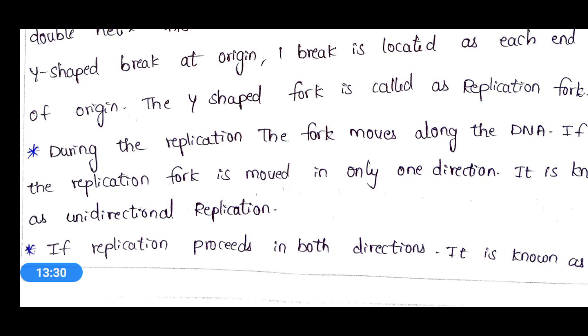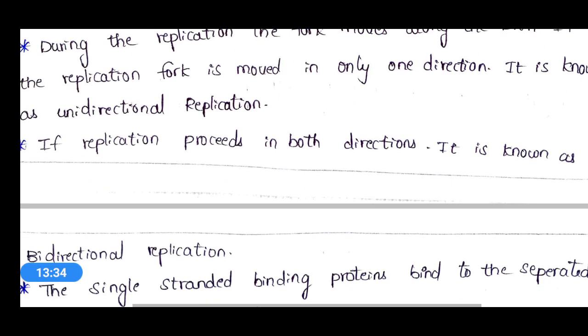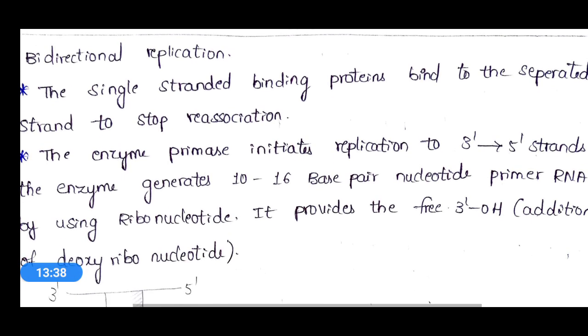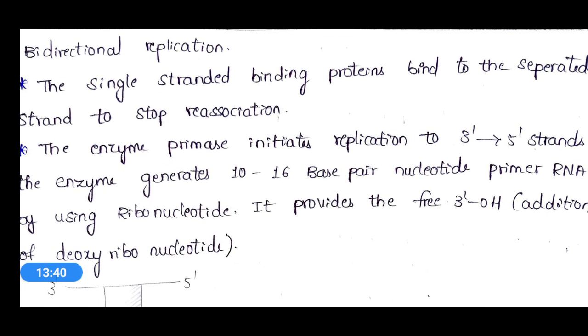If replication proceeds in both directions, it is called bidirectional replication. So if the Y fork is moving in one direction, we call it unidirectional replication. If the Y-shaped fork is moving in two directions, we call it bidirectional replication.